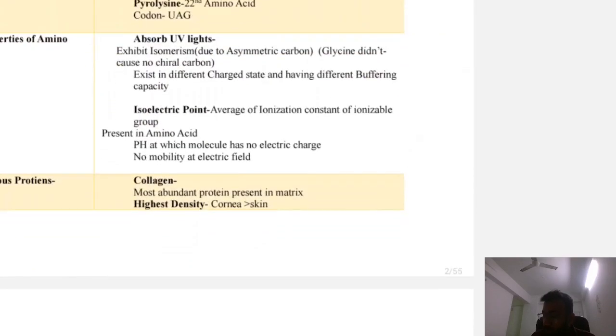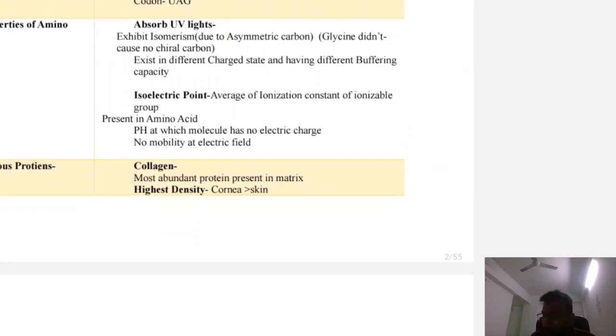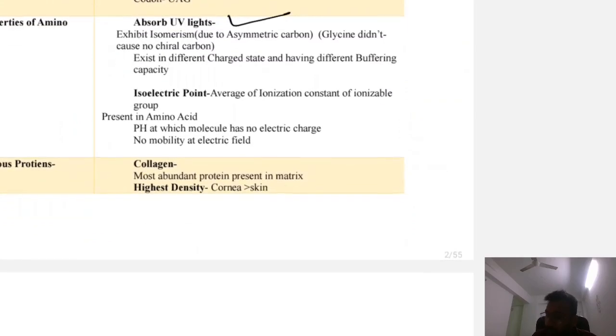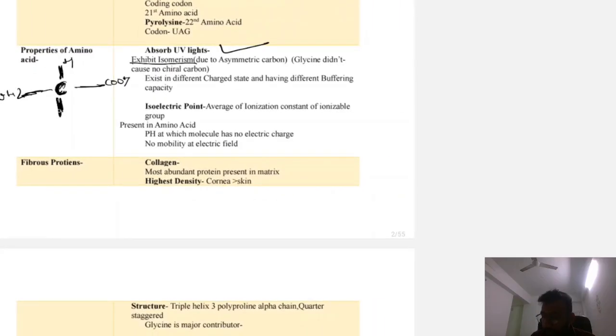Okay. Now what are the properties of amino acid? So amino acid absorbs UV light. It exhibits isomerism. Isomerism, why? Because it has asymmetric carbon. So asymmetric carbon, what is asymmetric carbon? Asymmetric carbon is that carbon which have 4 different valencies. We have learned in 11th class, the carbon which has different 4 attachments with that carbon, so that is known as asymmetric carbon. Okay, so like it has H or COOH, and NH2, and the fourth is different, except glycine, because glycine has H, so this is not asymmetric carbon.